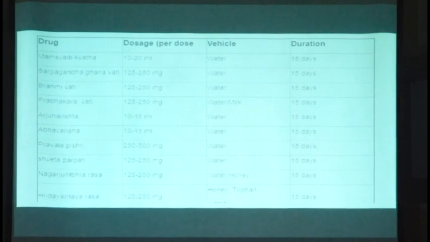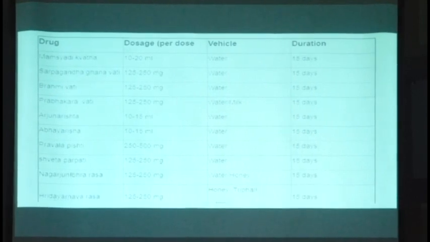Again, I am not criticizing anything, but I think you should be aware of how our field is presented. These are the drugs which are presented. I hope we are able to read that, and the important point is there is no specific dose and so on. The treatment duration is 15 days or 1 month, and it's presented as if hypertension can be cured.